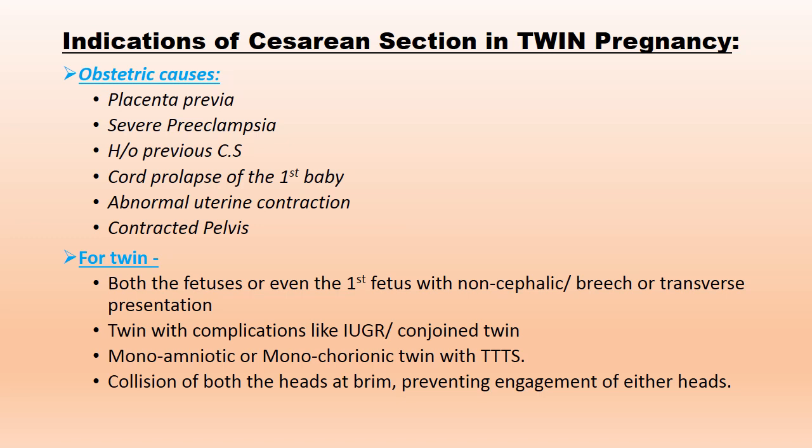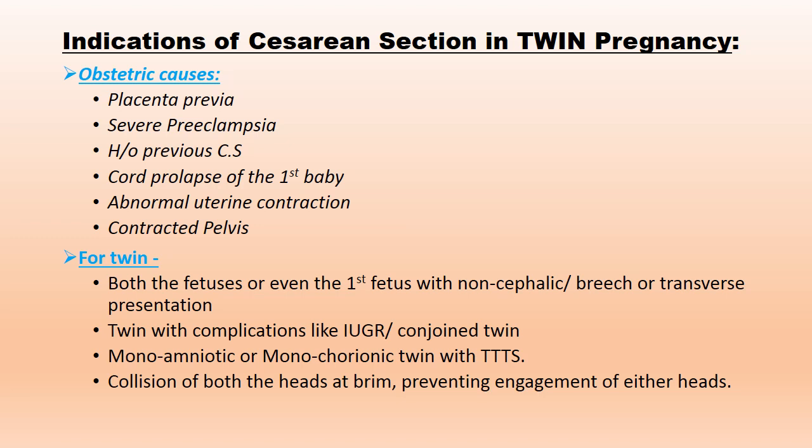Indication of caesarean section in twin pregnancy. The indications are obstetrical: placenta previa, severe preeclampsia, history of previous caesarean section, cord prolapse of the first baby, abnormal uterine contractions, and contracted pelvis.